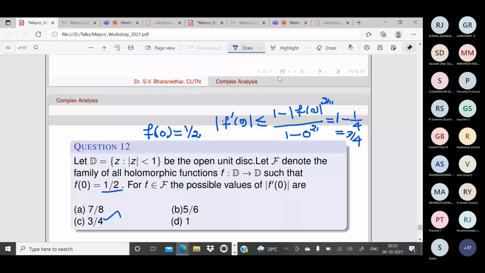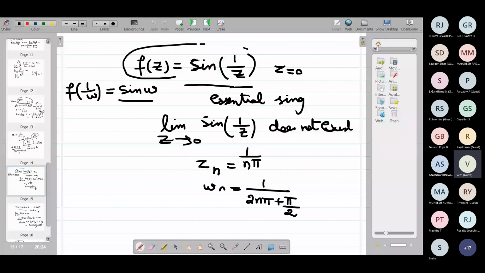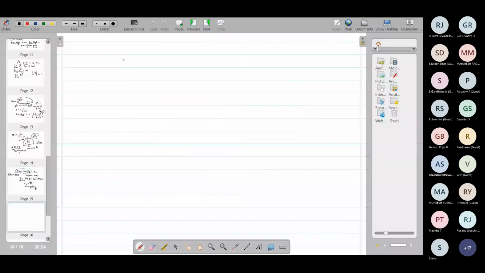One more thing I want to tell is, I don't actually see this analyticity at infinity. How is it defined?